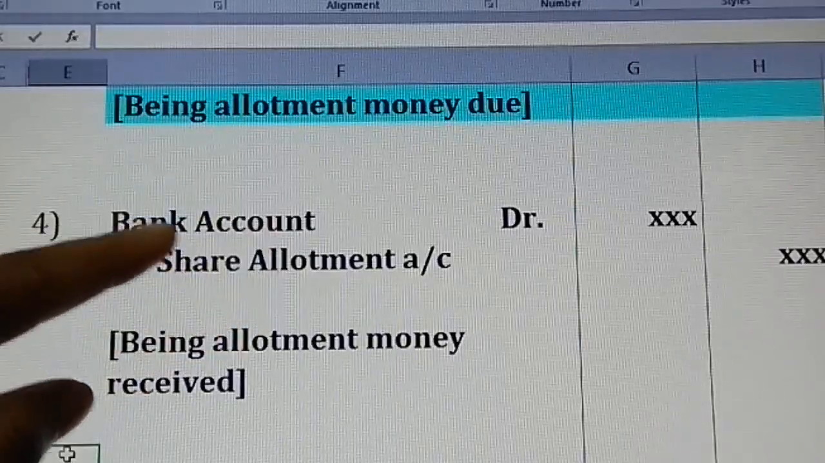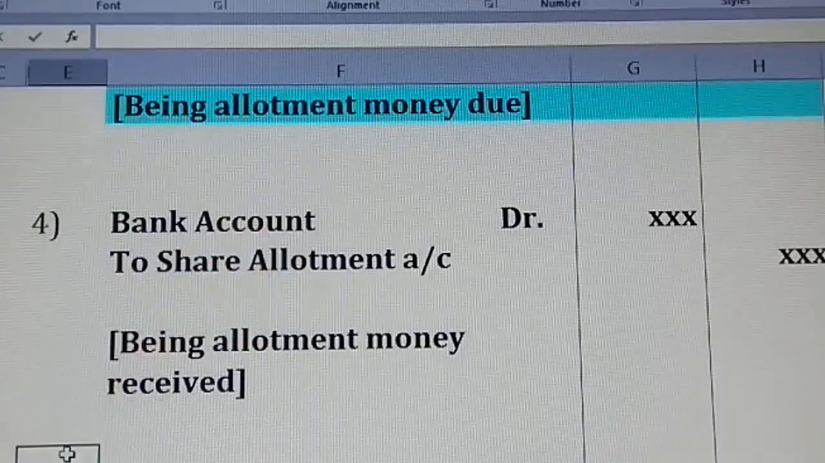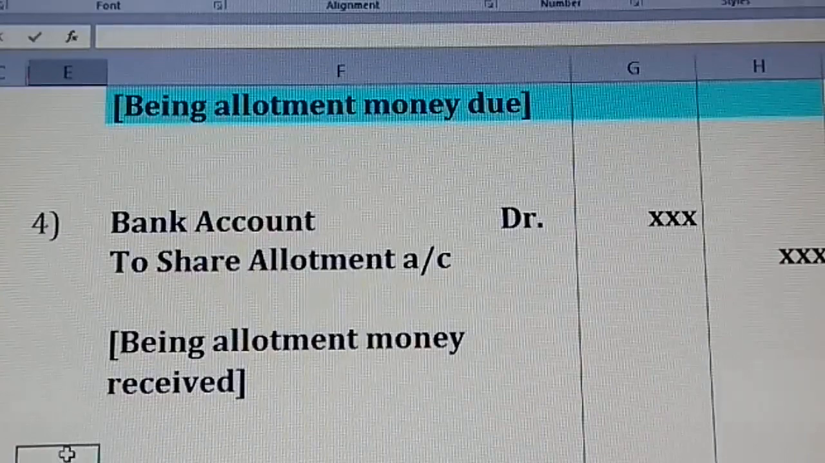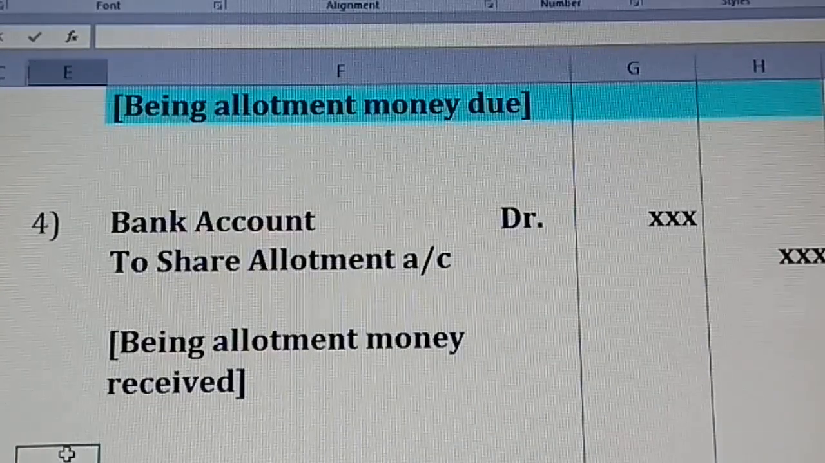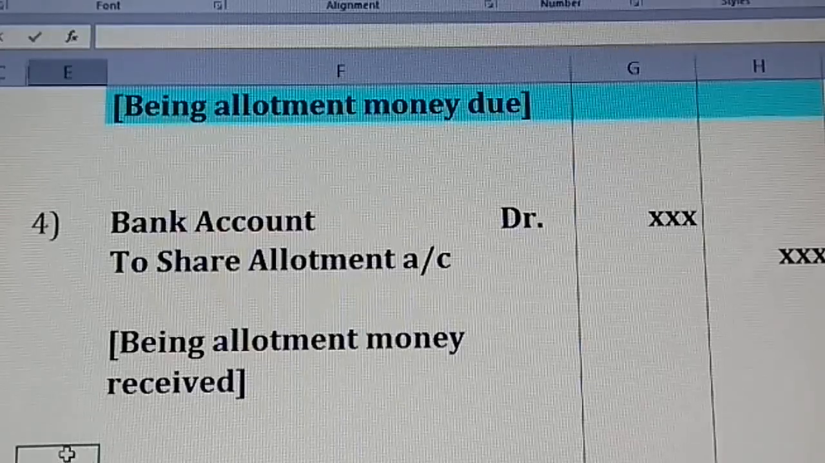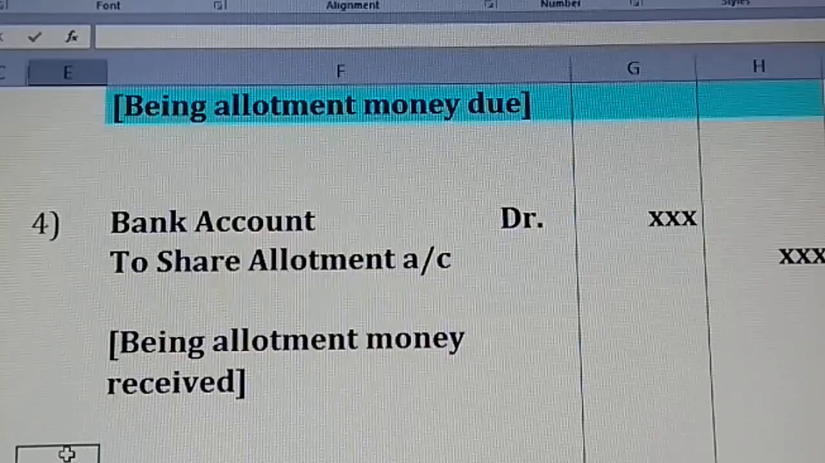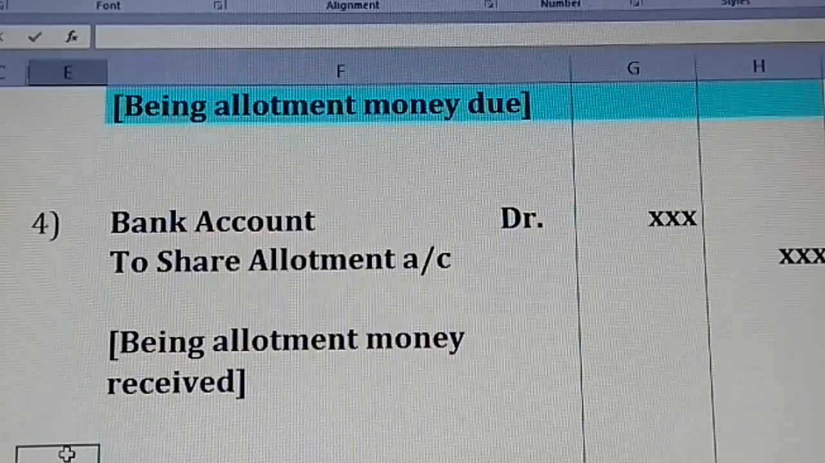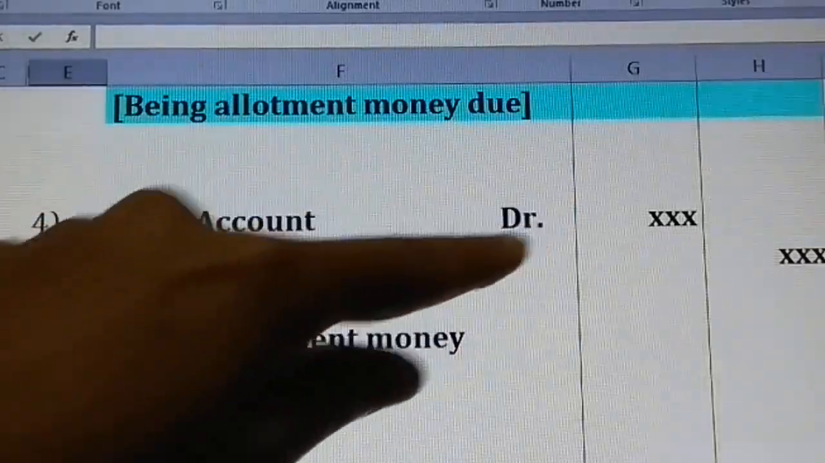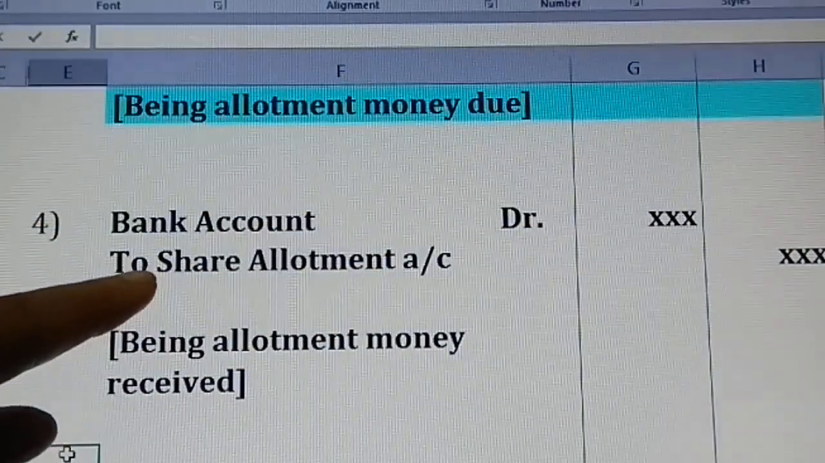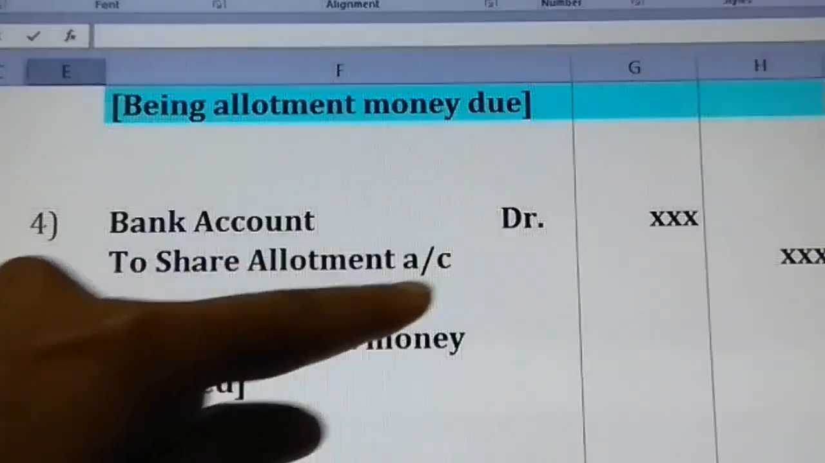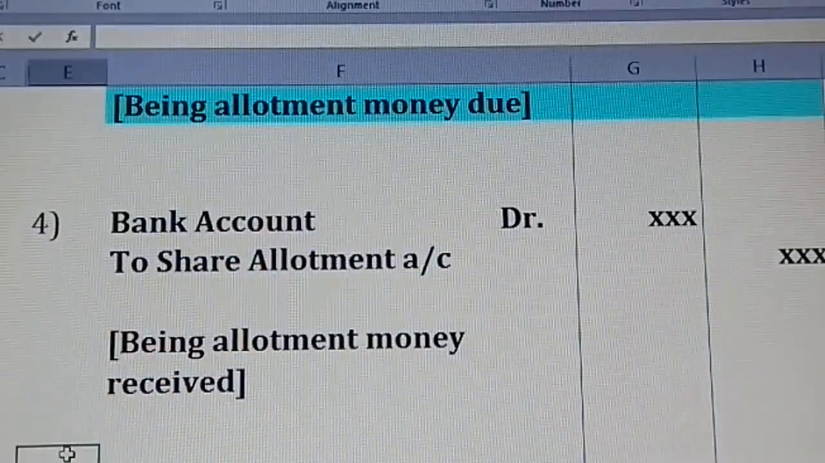So the money received is against share allotment, shares allotted. From the second entry, it will just be opposite. Concentrate on this, it is a very important thing. From the second entry, that is right from the allotment, each and every entry will be just upside down. First will be the due entry and then the money received entry. So what comes in? Bank account debit against what? Share allotment account, being allotment money received.